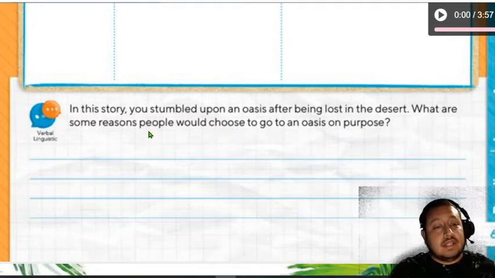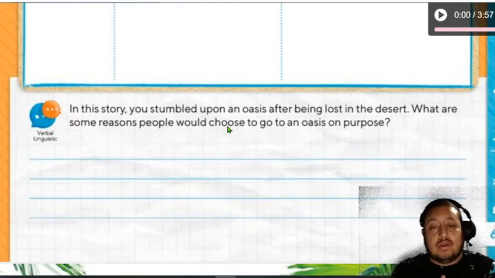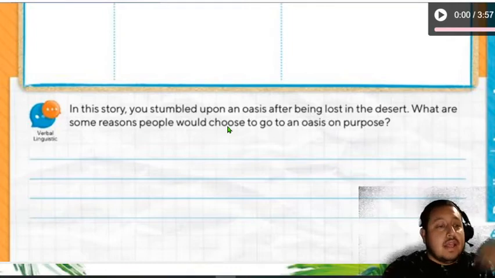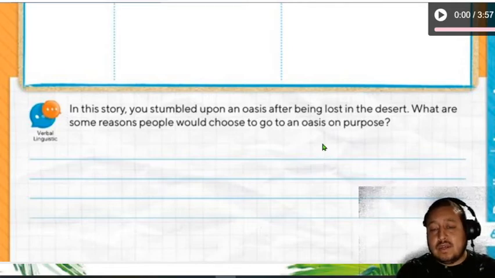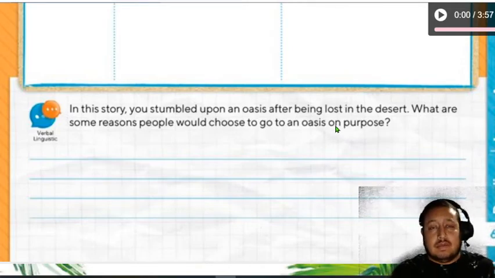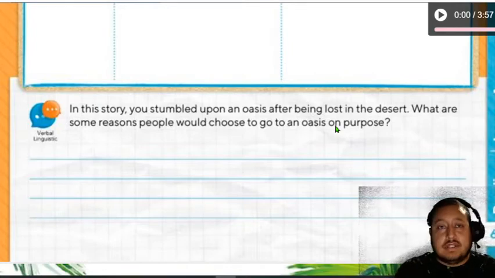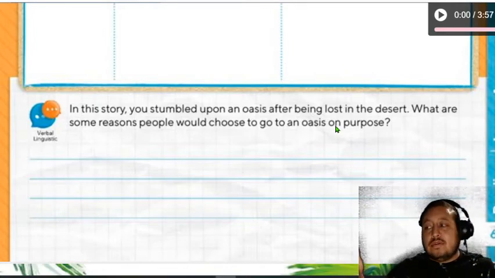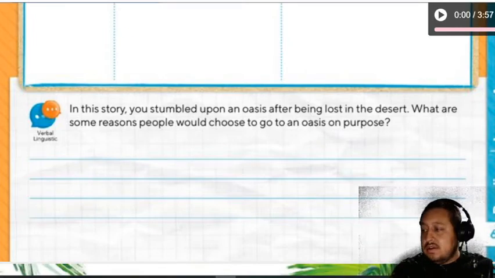So en la historia dice aquí que te tropiezas y llegas a un oasis, right? Lo que es muy bueno si estás en el desierto porque tienes agua. ¿Cuáles son algunas razones por las que la gente desearía o elegiría ir a los oasis a propósito? Imagínate, estás en el desierto, no tienes agua, no tienes comida, ves un oasis. Díganme ustedes, right? So you're going to write it here.